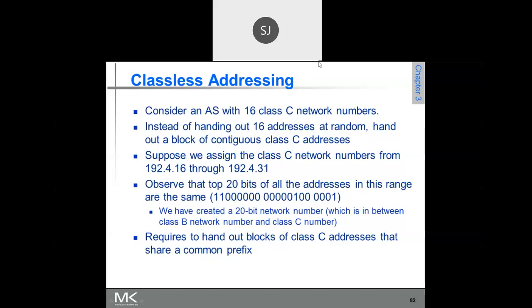Now, what is that supernet ID? What is the supernet ID? What you have to do is write all those addresses that you are supernetting one below the other, and then go for the longest prefix match.